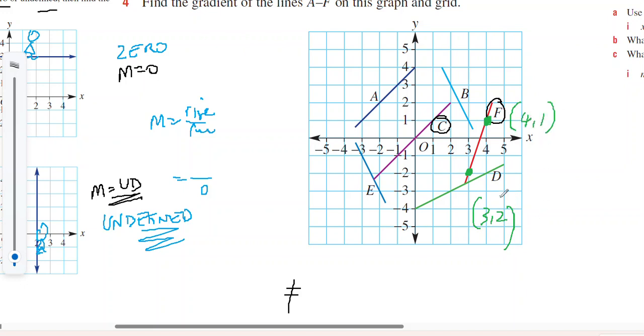My rise goes from negative 2 up to 1, so 3. My run goes from 3 to 4, which is 1. Therefore, the gradient of line F is 3.